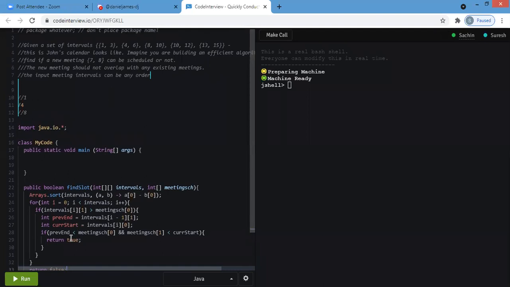Hmm. Okay, I need to put equal as well here. So previous end is less than or equal to meeting of 0. Our previous end is 6, and if we check meeting of 0, then 6 equal to 6, and in this case 8 equal to 8. Then it will return true.